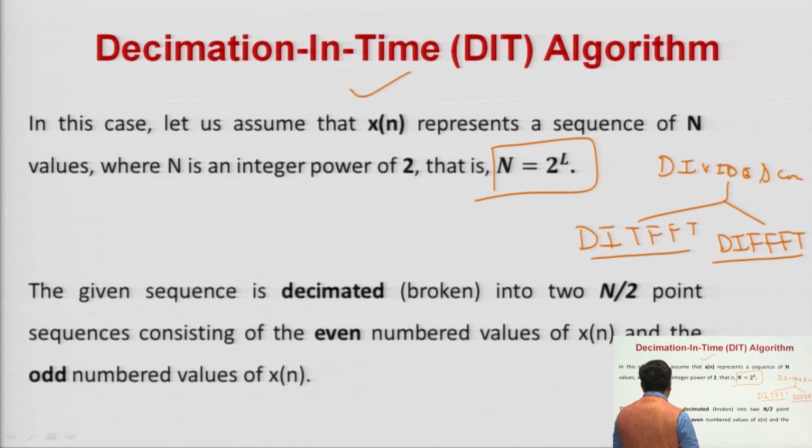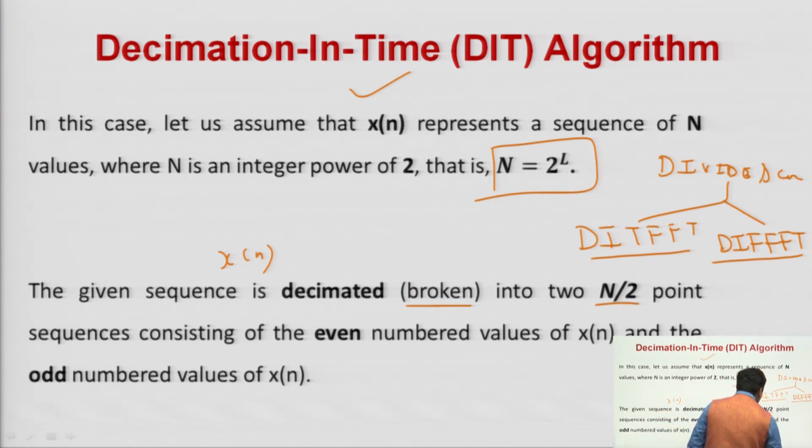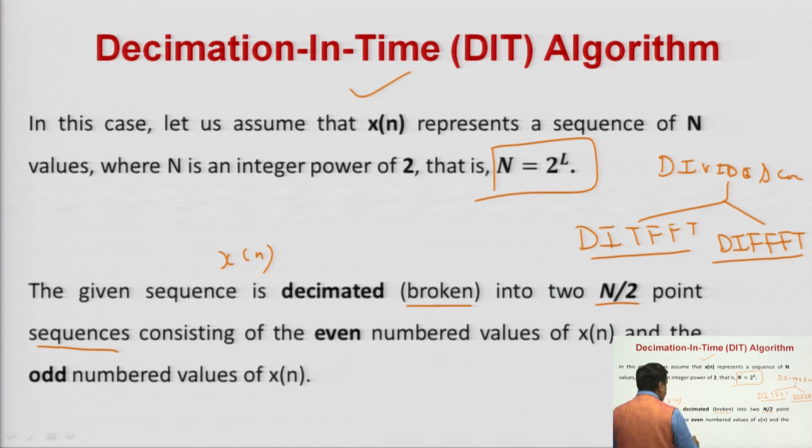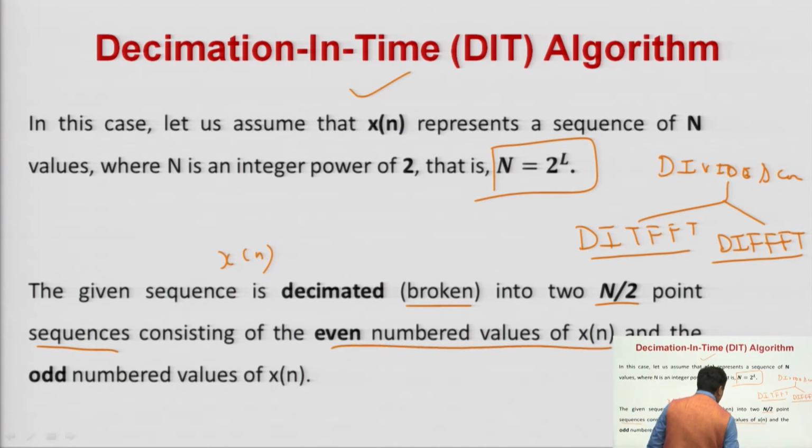Decimation in time means the given sequence small x of n is decimated, or broken, into two n by 2 point sequences consisting of the even numbered x n and the odd numbered x n.